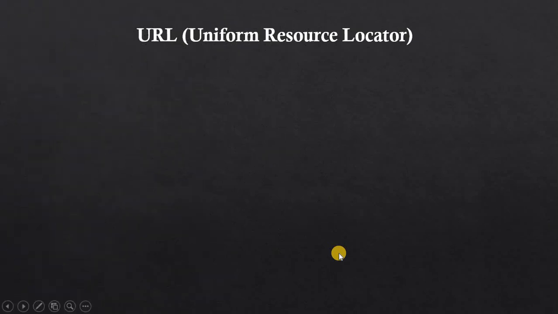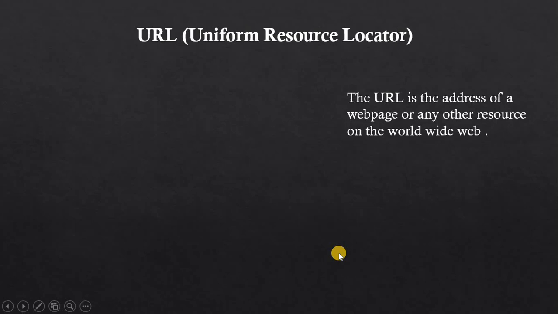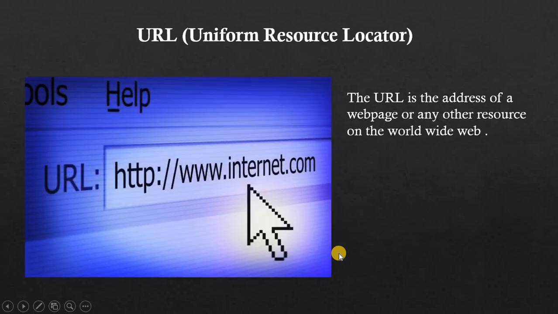Now we are coming to the next part, that is URL, Uniform Resource Locator. This is very simple. The URL is the address of a web page or any other resource of the World Wide Web. You can see http:// then World Wide Web, www.internet.com.